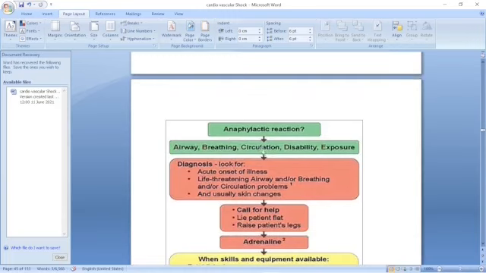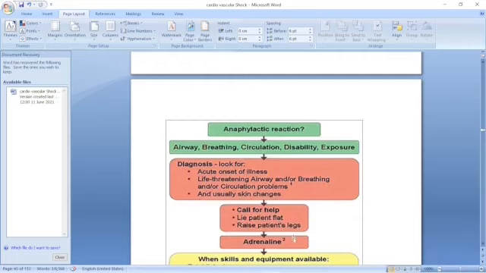This is what you should do. Look for acute onset of illness. Anaphylaxis occurs within seconds, so immediate acute onset is very important. Look for life-threatening airway obstruction, breathing problems, and life-threatening circulatory problems, and skin changes. Immediately call for help.